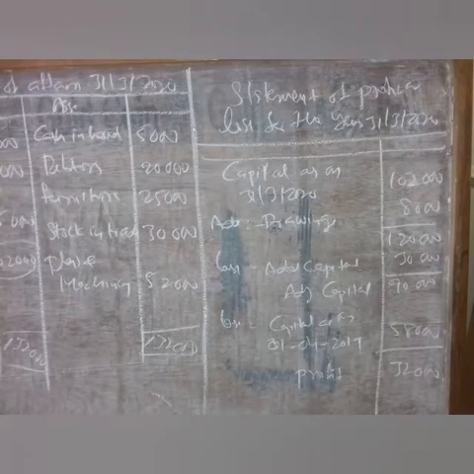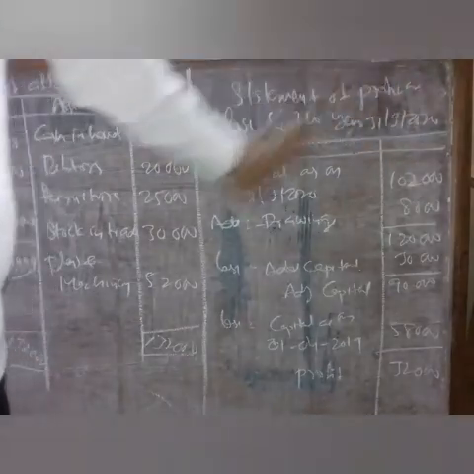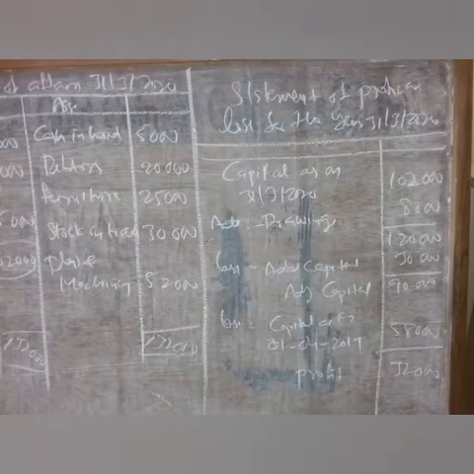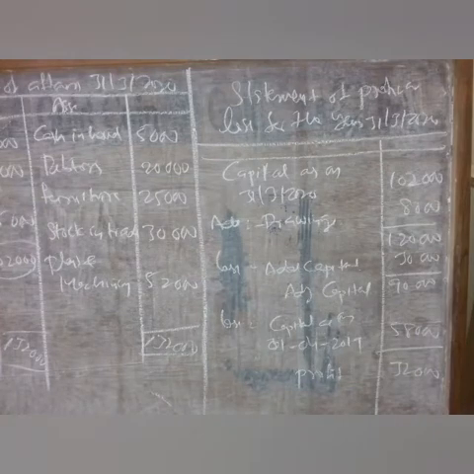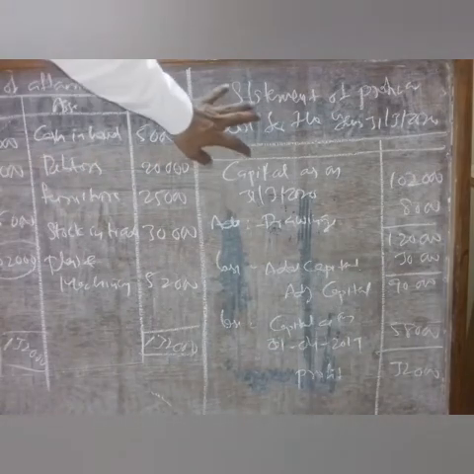This is 1,02,000 rupees, which we write in the particulars and amounts. After that we add the drawings. It is given in the problem that during this year he withdrew 8,000 as drawings and introduced 30,000 as capital. So drawings is given, he withdrew 8,000, and that drawings we have to add to the closing capital.